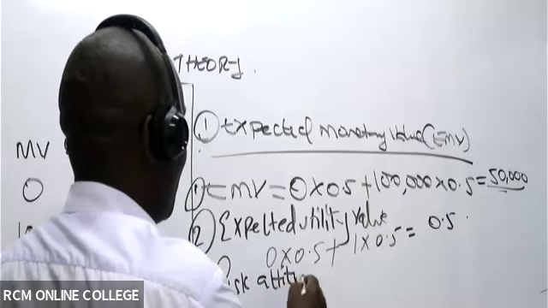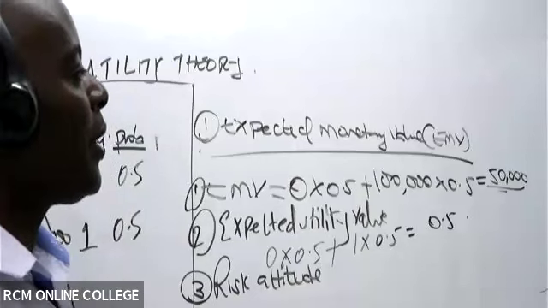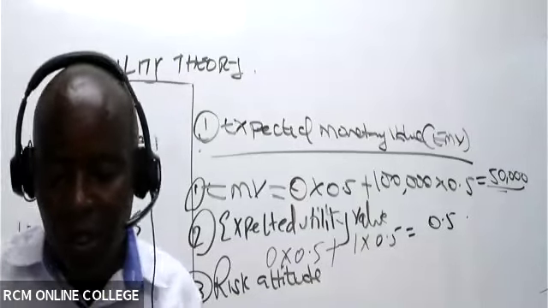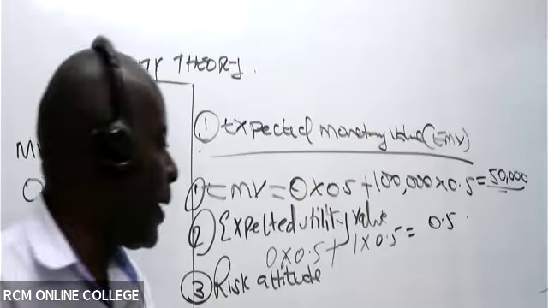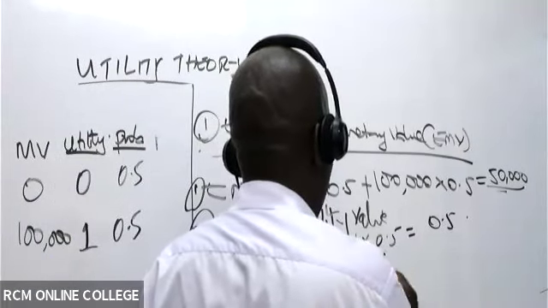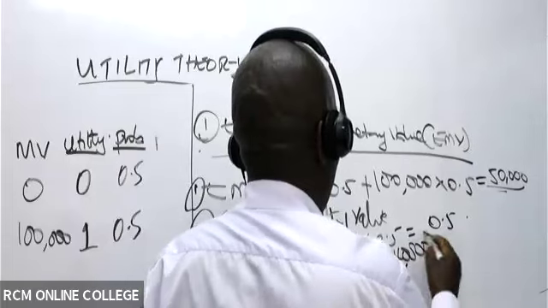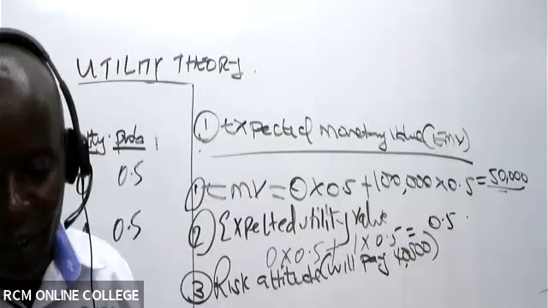Now from there, we got the last one, which is the risk attitude. The risk attitude of this investor. Is this investor a risk taker or risk averse? It can't be neutral. Remember, this guy is willing to pay 40,000. It would be risk neutral if he paid 50,000 and is getting 50,000.